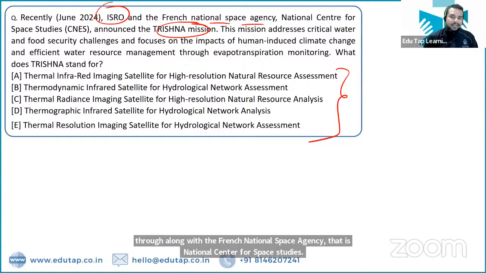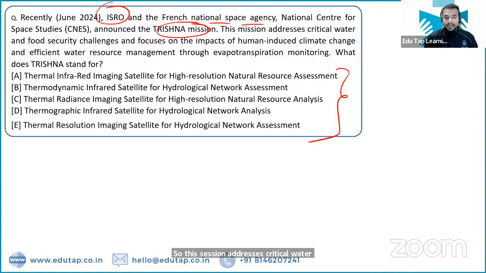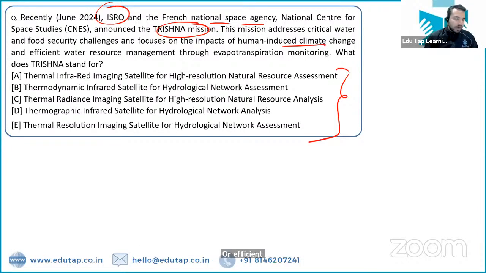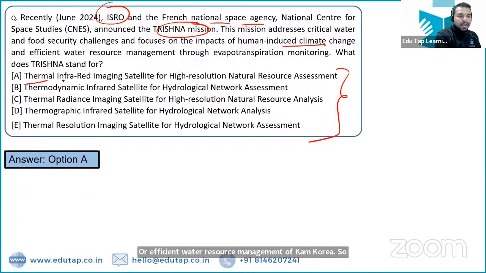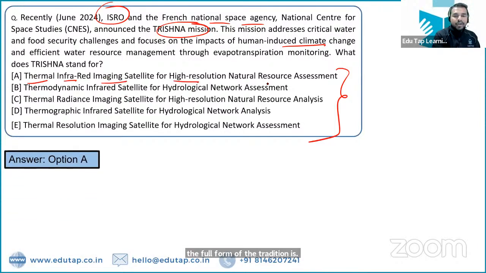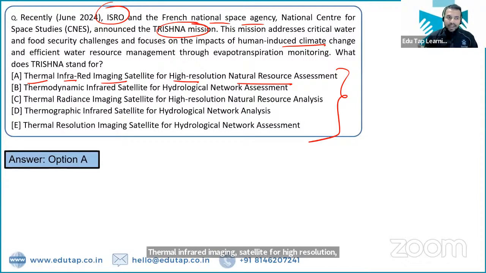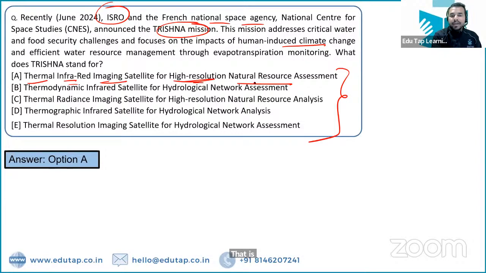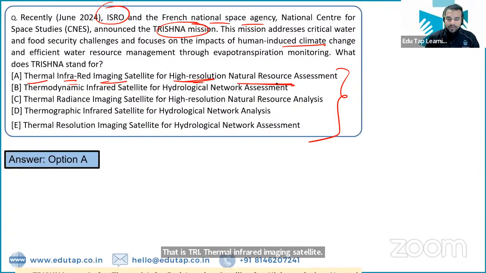So this mission addresses critical water and food security challenges and will focus on the impact of human-induced climate change. तो humans की activities की वजह से जो climate के अंदर change आ रहा है और efficient water resource management की तरफ काम करेगा. So the full form of the Trishna mission is Thermal Infrared Imaging Satellite for High Resolution Natural Resource Assessment. तो natural resources की assessment की जाएगी through this Trishna mission. So it stands for Thermal Infrared Imaging Satellite, that is TRI, Thermal Infrared Imaging Satellite for High Resolution Natural Resource Assessment. That is the full form of Trishna.